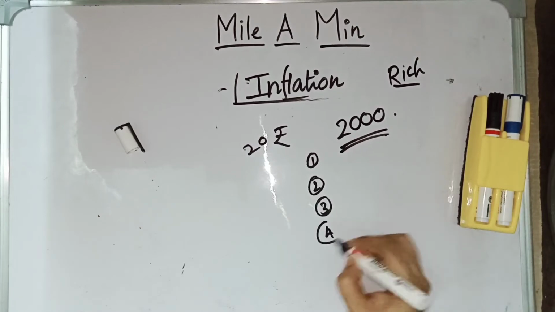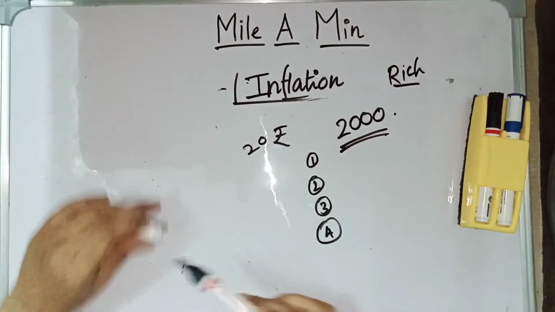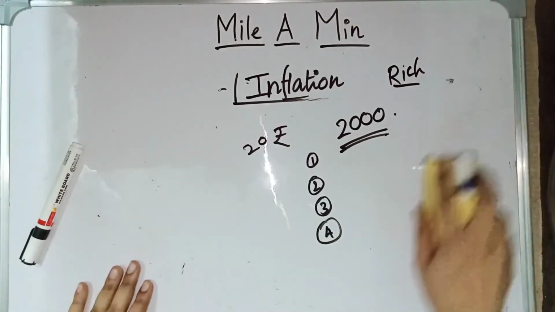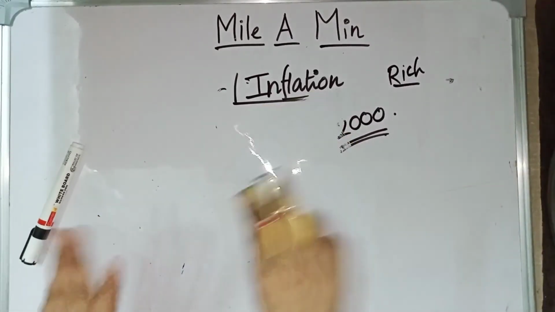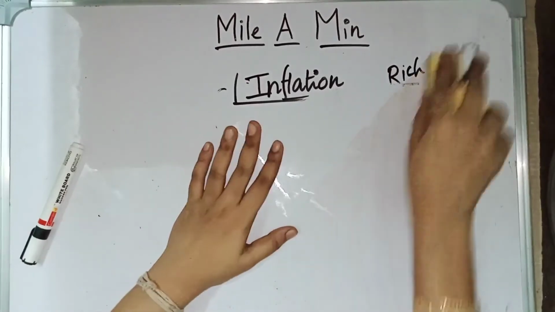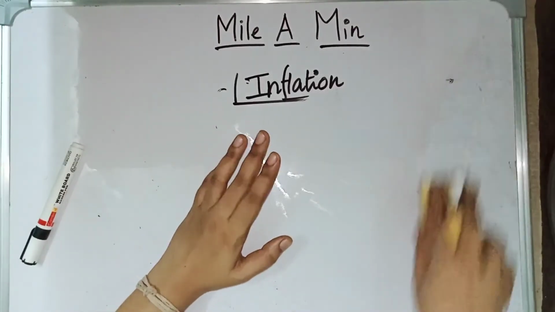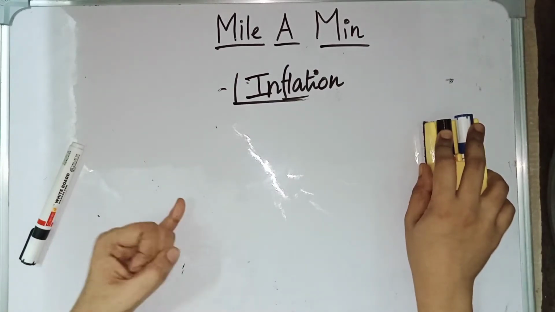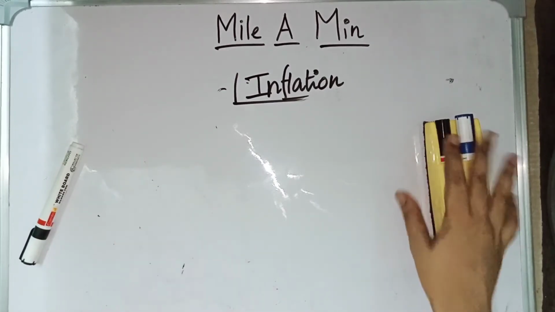And the fourth one is, it can reduce unemployment, but there are certain scenarios in which it can cause unemployment. Example, stagflation. During stagflation, there will be inflation as well as unemployment.